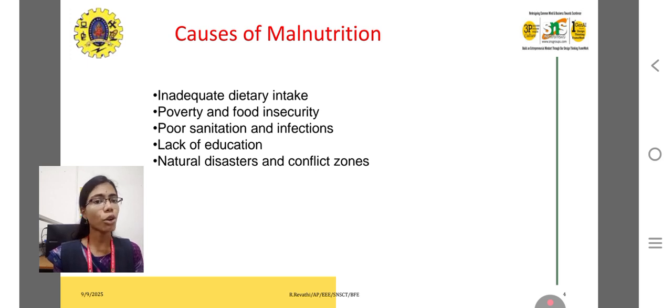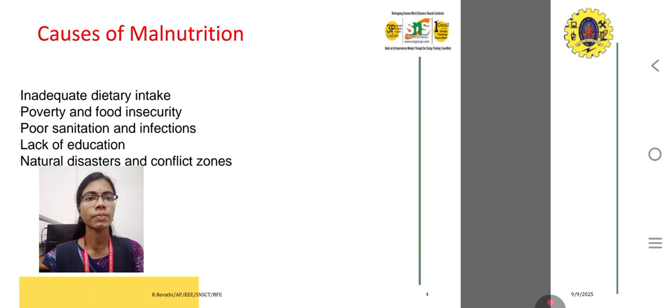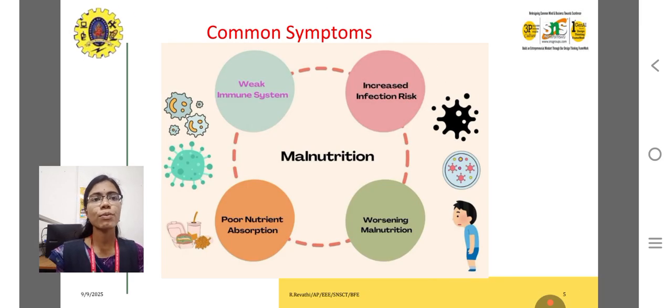Though they consume a lot of food, it is always carbohydrate, not proper nutrients, proper greens, proper vegetables, and that may also lead to malnutrition. Natural disasters and conflict zones: in those zones, people may not receive proper vegetables or fruits, which may lead to malnutrition.